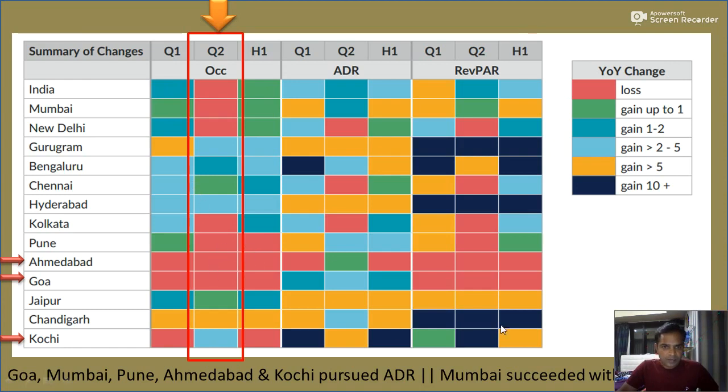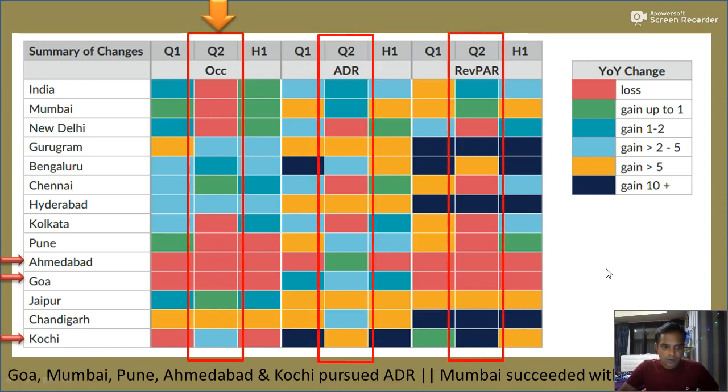In Q2, Goa, Mumbai, Pune, Ahmedabad and Kochi tried to push up their ADRs, and that should usually, if done right, impact the RevPAR positively, and we should be seeing a green or any of these other colors. The only city which succeeded in this strategy was Bombay.